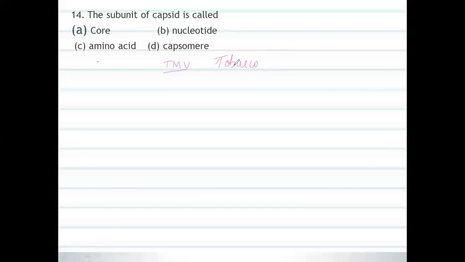In the tobacco mosaic virus, it usually looks like this, a bunch of banana. I think all of you know that. So the bunch of banana, it will look like a banana.